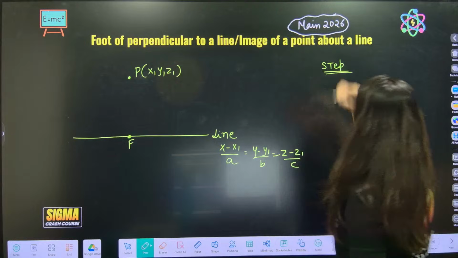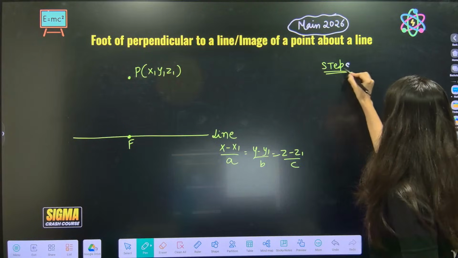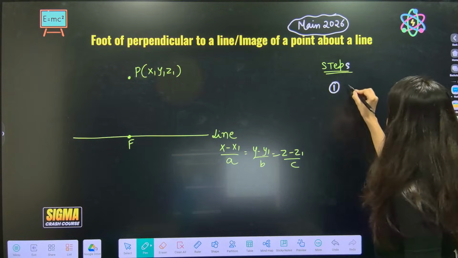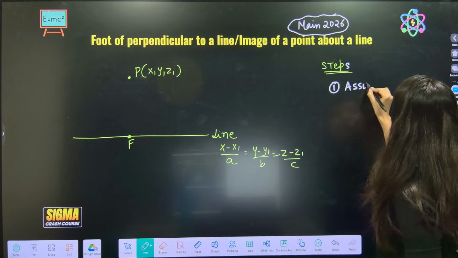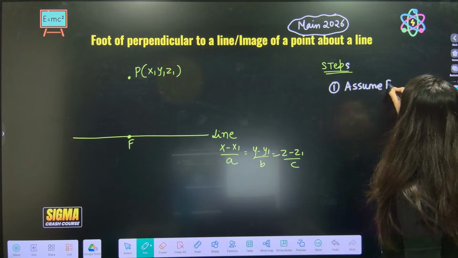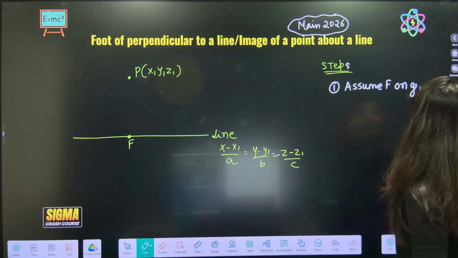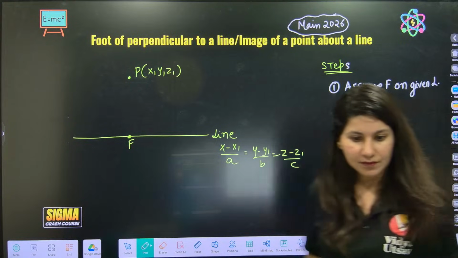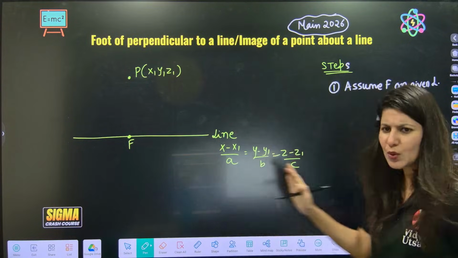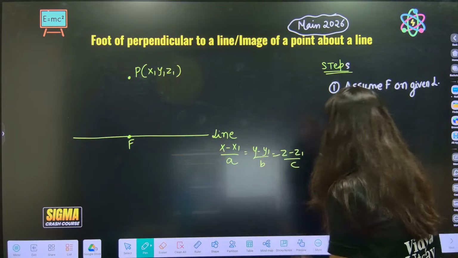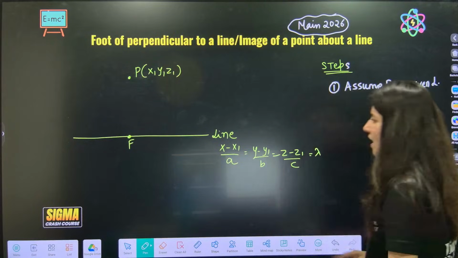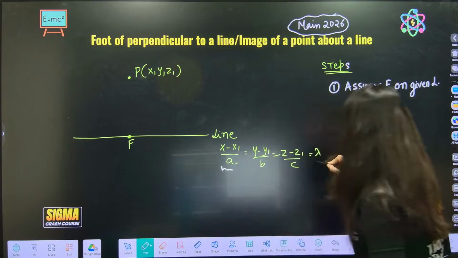Okay, so steps. Step number 1, you have to assume the foot of perpendicular on the given line. How to assume any point F from this line? Just equate it to lambda and find x in terms of lambda.